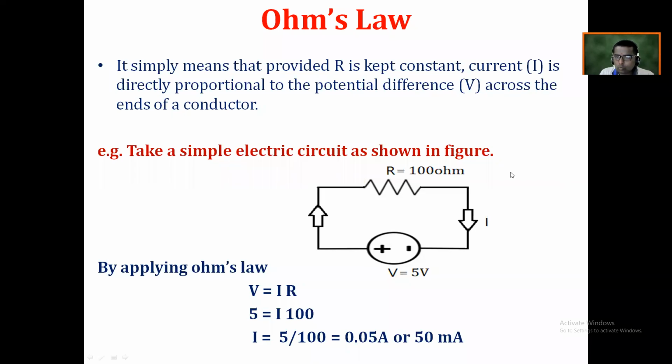Okay, let me move to the next slide. Limitations of Ohm's law. आत्ताच आपण Ohm's law बघितला की the ratio of potential difference applied between the terminals of the conductor to the current flowing between them is always equal to constant. But there are certain limitations to that Ohm's law. So what are the limitations of Ohm's law? If you see Ohm's law, it gives that equation V is equal to I into R. R is always constant. That's why we say that V is directly proportional to I.